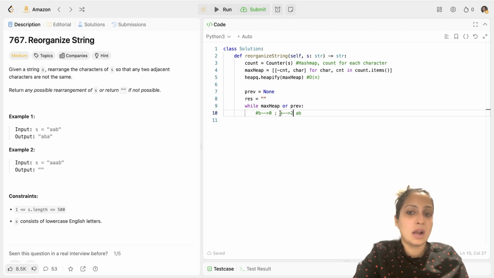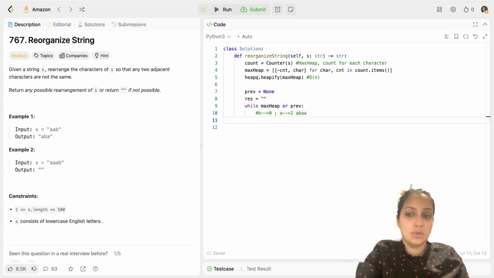That's how you keep on updating your previous. So you can see that your max heap is empty here, but your previous is not null. In such a scenario, there is no solution possible where the most occurring character will not be adjacent, because you would have to take an A from previous and push it to the heap and then take A again. So in such a scenario, you have to return an empty string.